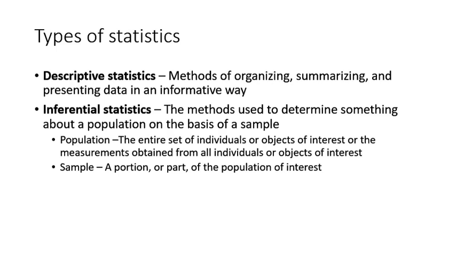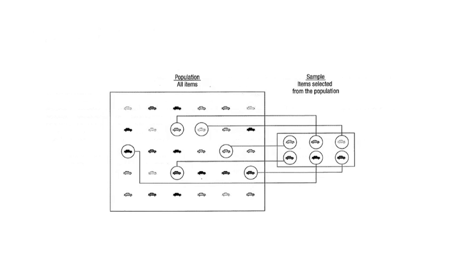Population refers to the entire set of individuals or objects of interest, or the measurements obtained from all individuals or objects of interest. On the other hand, a sample is a portion or a subset of the population of interest. We can understand what is population and sample from this figure.